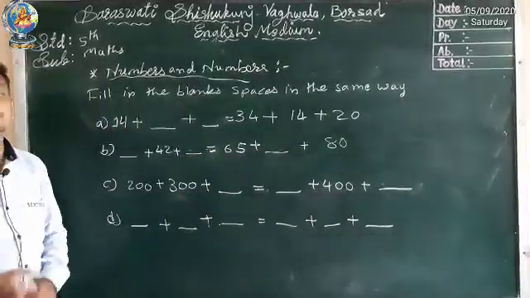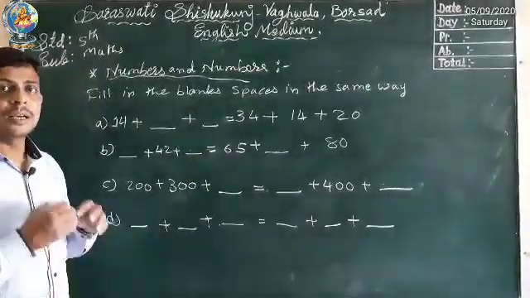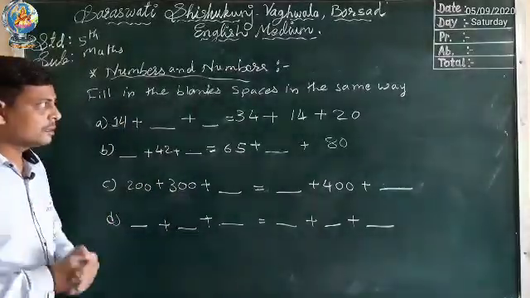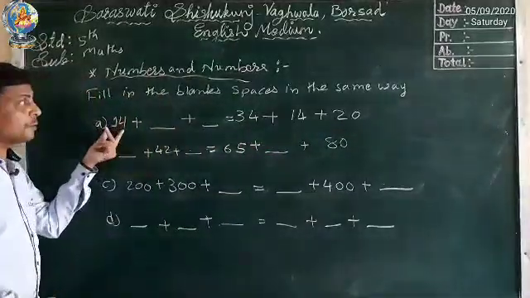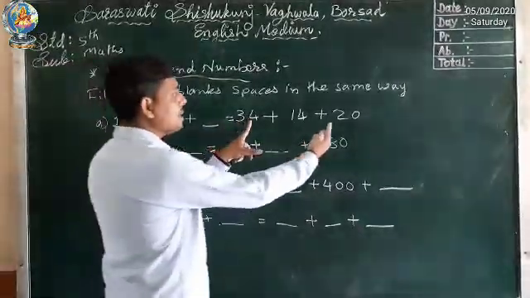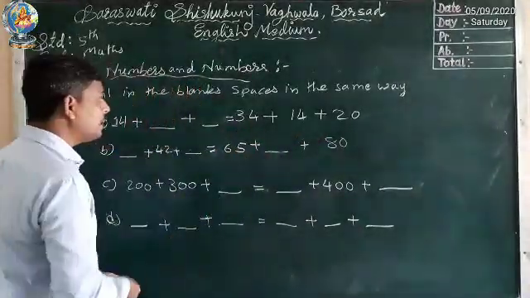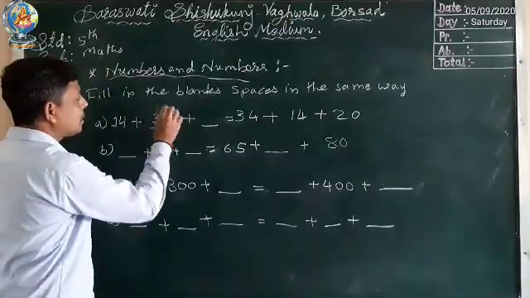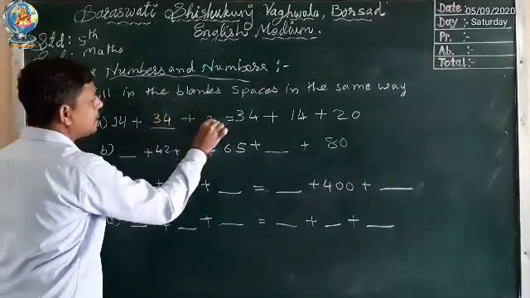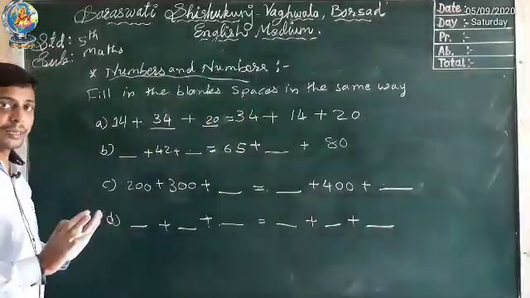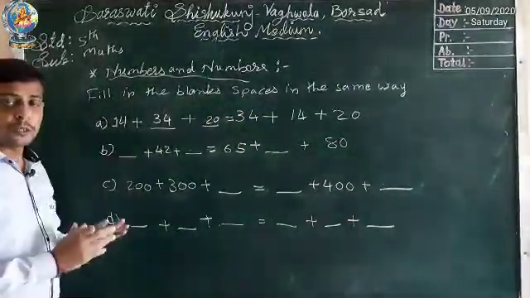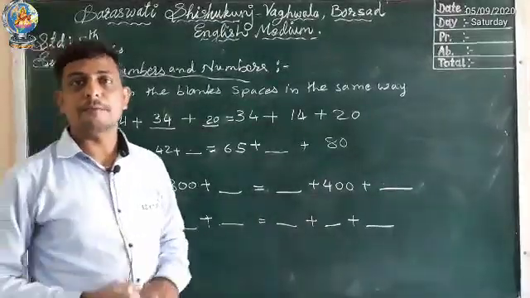Means we have to apply here the properties of addition number 3. Okay. So here 34, 14 and 20 are given, and on this side only 14 is given. Which two numbers remain? 20 and 34. We can write here 34 and 20. So we get balance on both sides, means both the sides are equal now. When we add these two on both sides, we will get the same answer.